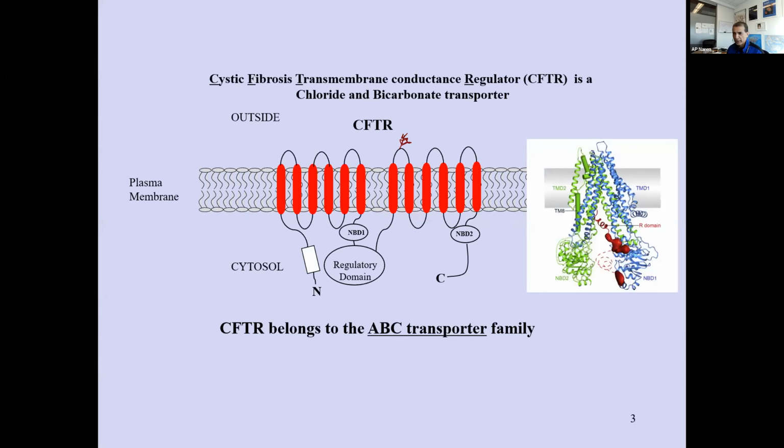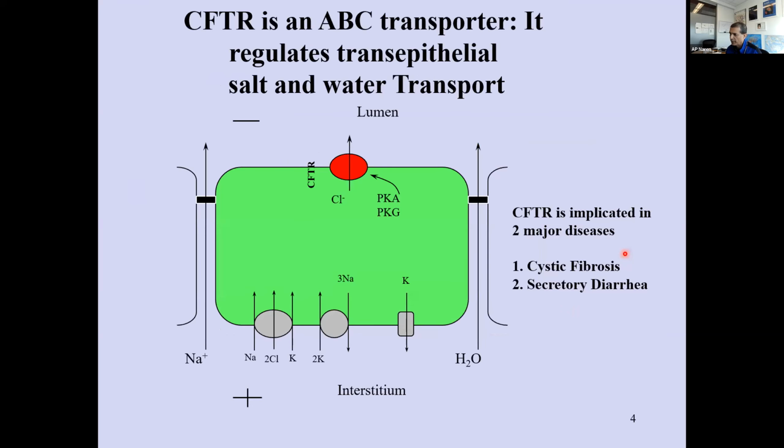And this is the God molecule in the lab. It's also called cystic fibrosis transmembrane conductance regulator. It has 2 nucleotide binding domains. And in this nucleotide binding domain is an ATP binding cassette, and therefore the name ABC transporter. The cryo-EM structure is shown on the right. And the point I want to make is the unique thing is this regulatory domain. It's the phosphorylation, PKA or PKG dependent phosphorylation of this domain that determines whether the channel opens.